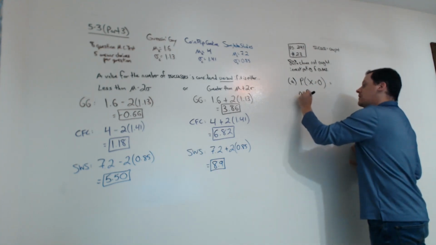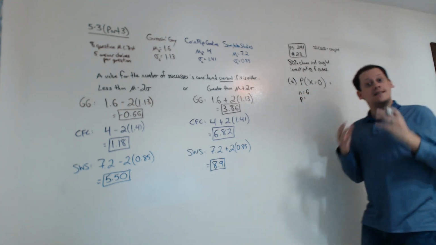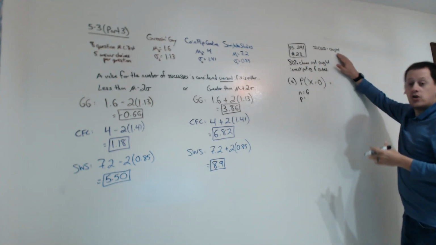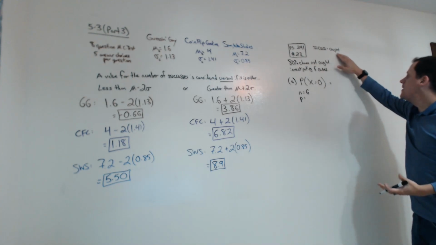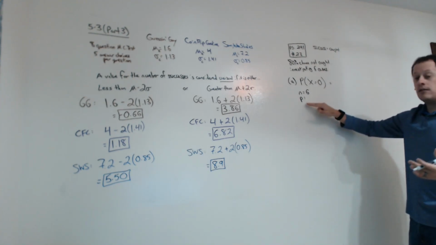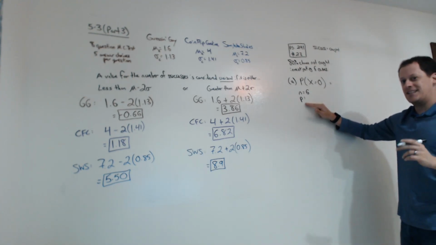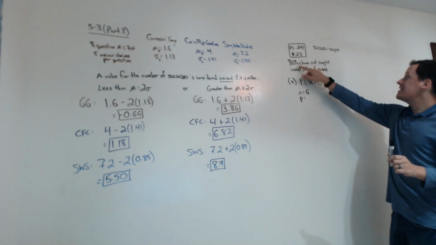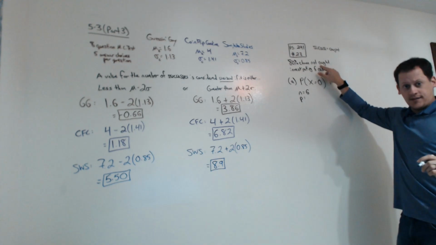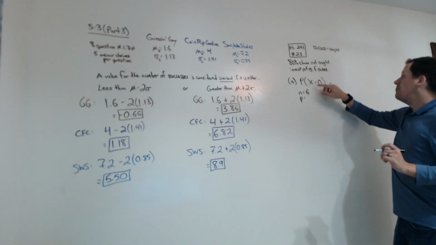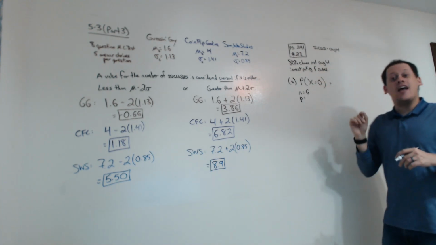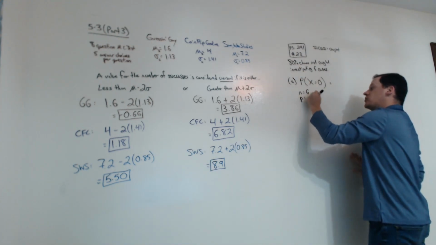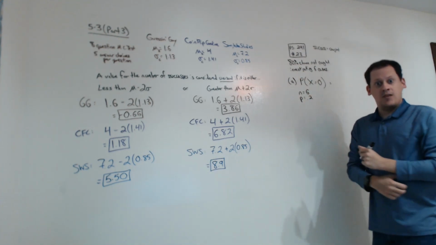And p is the probability of success. So that is the probability that the people are caught, or that the case is solved. What is p? If you said 0.8, that's the probability that they're not caught. But we're saying the success is that they are. So that's going to be the other 20%. p is 0.2 here.